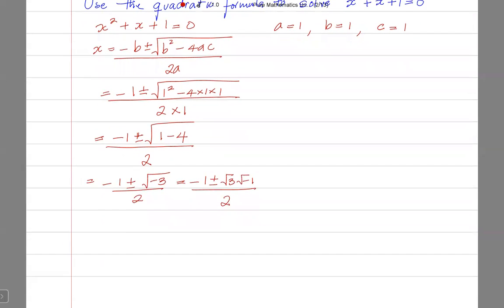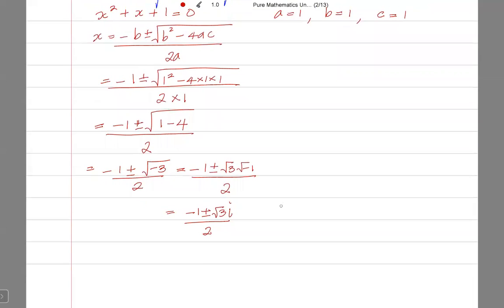So this is equal to minus 1 plus or minus the square root of 3, and of course the square root of minus 1 is called i, all over 2. Therefore, my solutions are x equals minus 1 plus root 3 i over 2, or minus 1 minus root 3 i over 2.